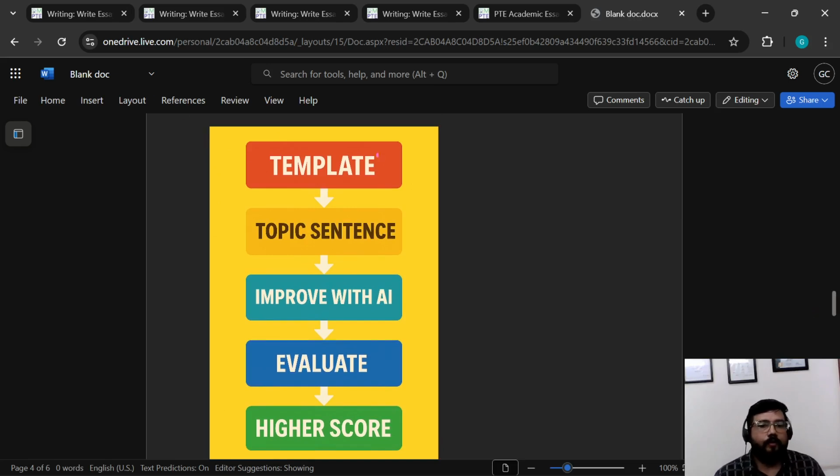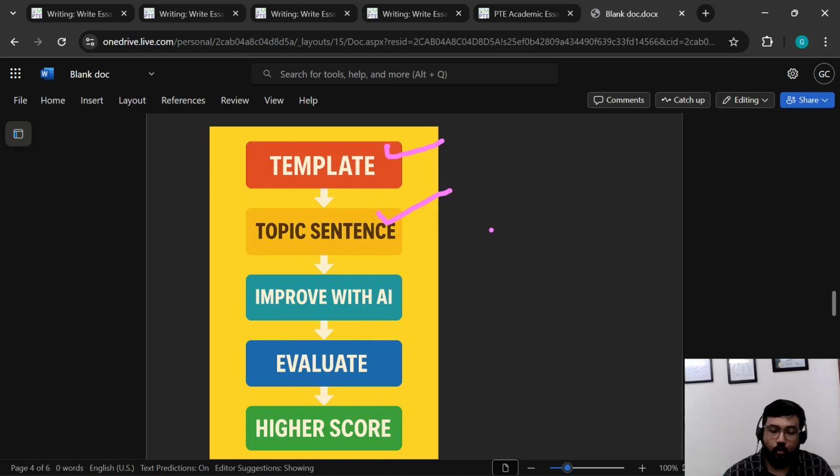and this template, your template can come from any source. It just has to be reliable. It just has to be tested, and it would be great if it is not public, because public templates are something that you should not be using. Private templates are more helpful these days. Topic sentence. Now there can be any topic sentence that will work for a variety of templates, but that topic sentence has to be good.